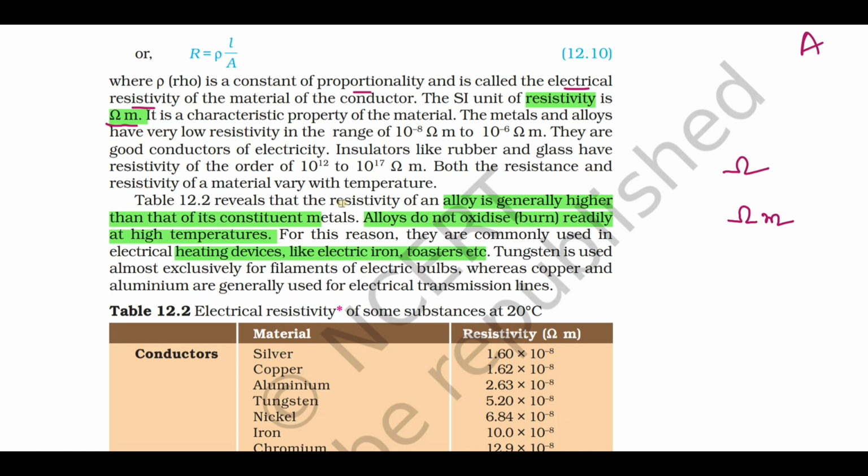So the resistivity of an alloy is what? It's higher than its constituent metals. That's why it is most applicably used in heating devices like electric iron, toasters, etc.